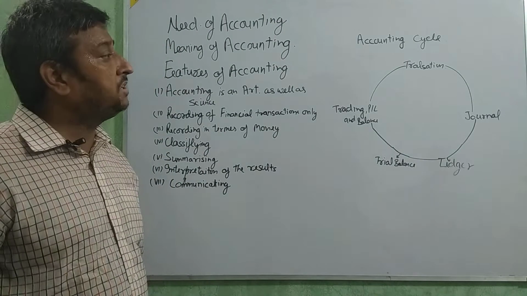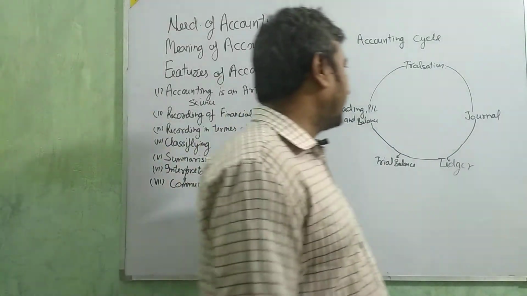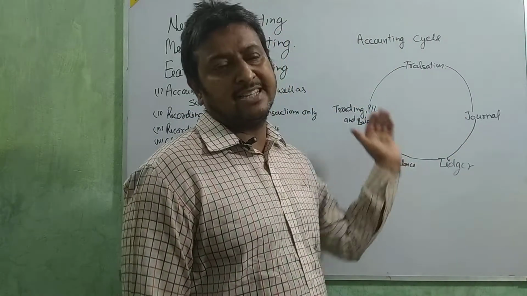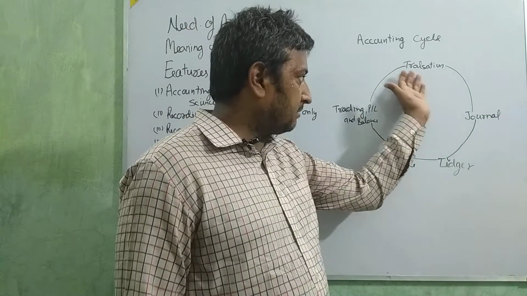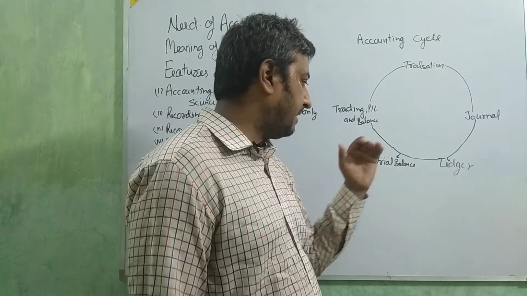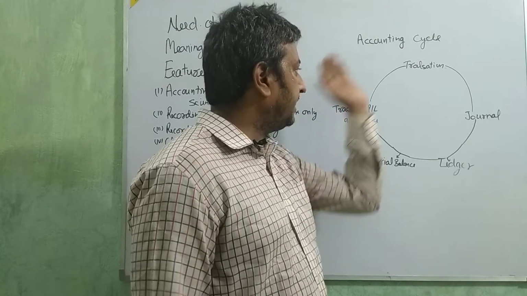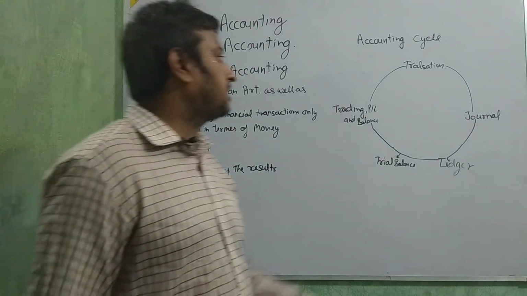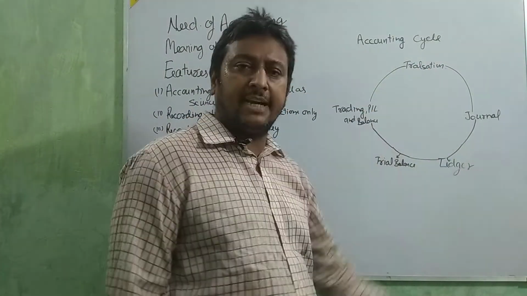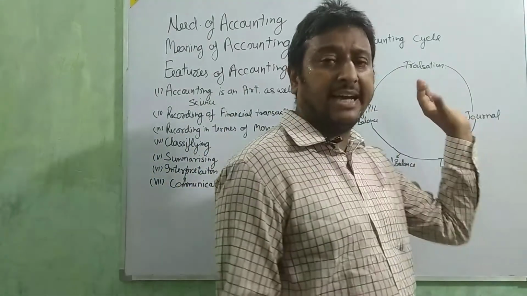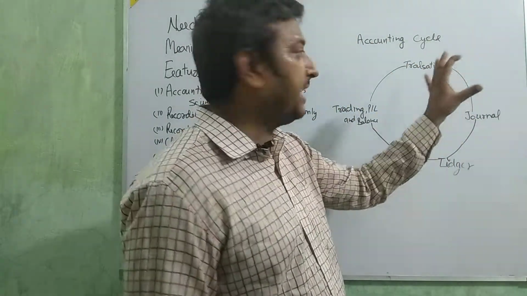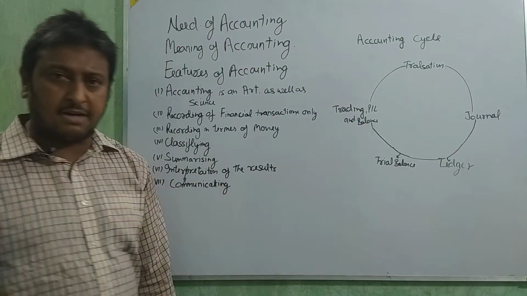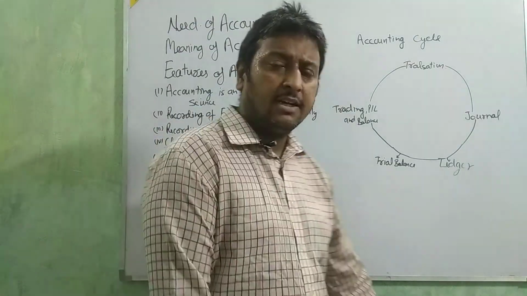Next is the accounting cycle. In this accounting cycle, why are we saying it is a cycle? I think it is well known: if the same thing repeats one by one, then you say it is a cycle. Here it is the same. Transaction, journal, ledger, trial balance, trading, P&L and balance sheet, then again transaction. It means every business starts with the transaction. They start with selling and purchasing. So first we enter these transactions in accounting. In the accounting cycle, first we take these transactions and enter them in our journal book. Okay, beta? That will be entered in our journal book.